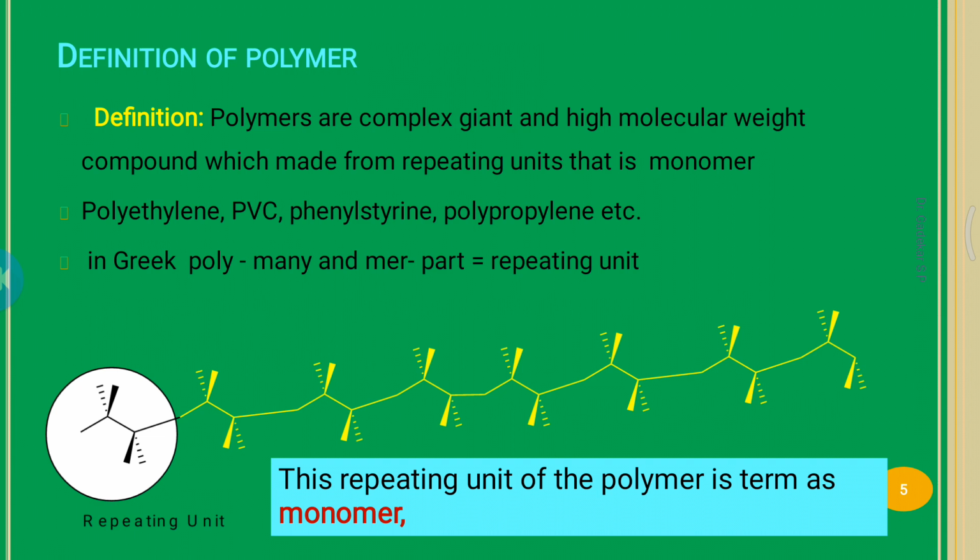Many repeating units is called a polymer. In this figure, the white part is a monomer, and this monomeric part, shown in yellow, is repeated; that is a polymer. These repeating units of a polymer are the terms of monomer.